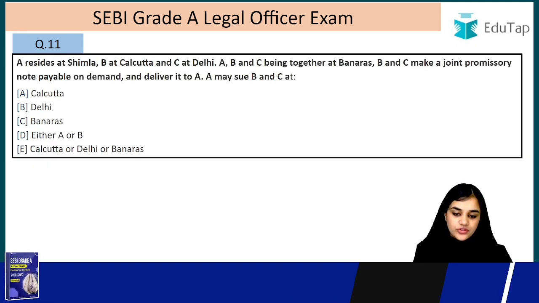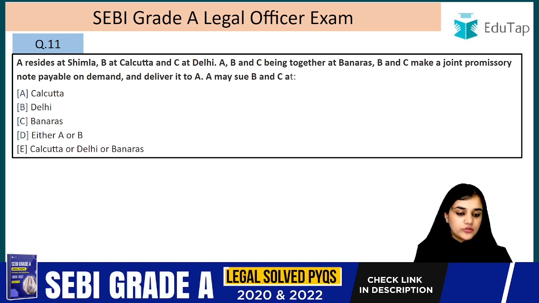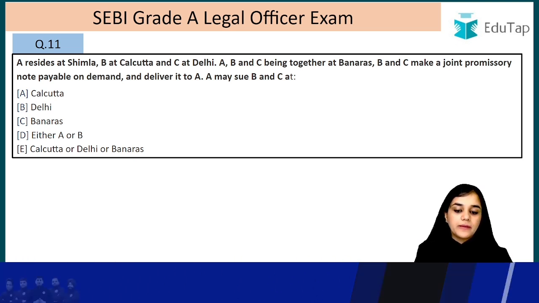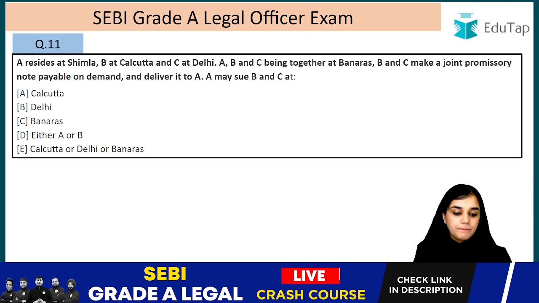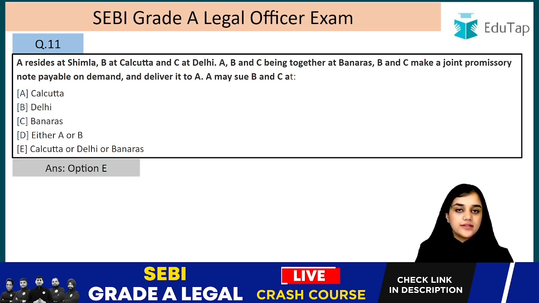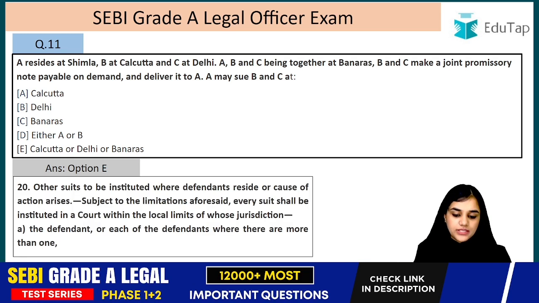Question number 11. A resides at Shimla, B at Calcutta and C at Delhi. A, B, C being together at Banaras, B and C make a joint promissory note payable on demand and deliver it to A. A may sue B and C at, it is option E, that is Calcutta, Delhi or Banaras, any of these. We will go through the section first. It is section 20. So subject to the limitations aforesaid, every suit shall be instituted in a court within local limits of whose jurisdiction.